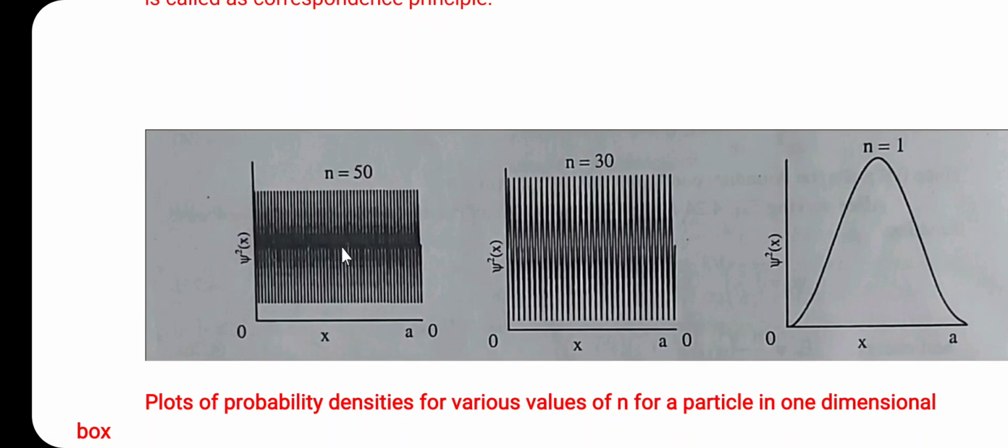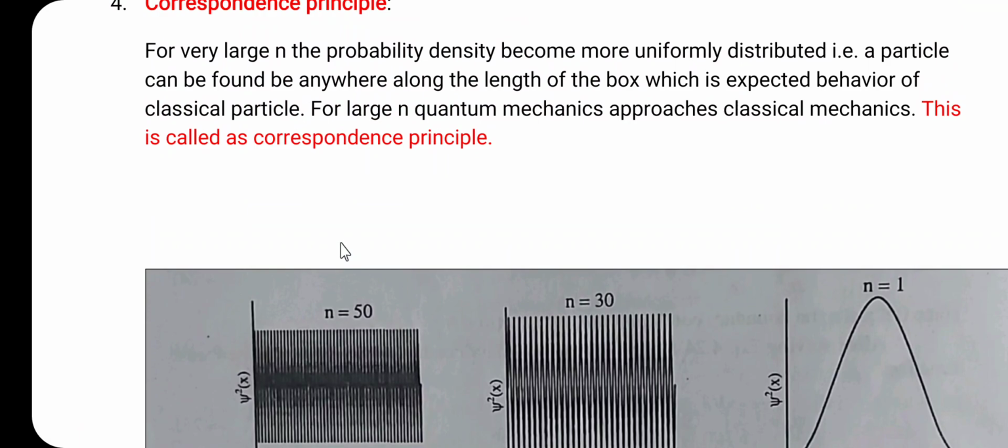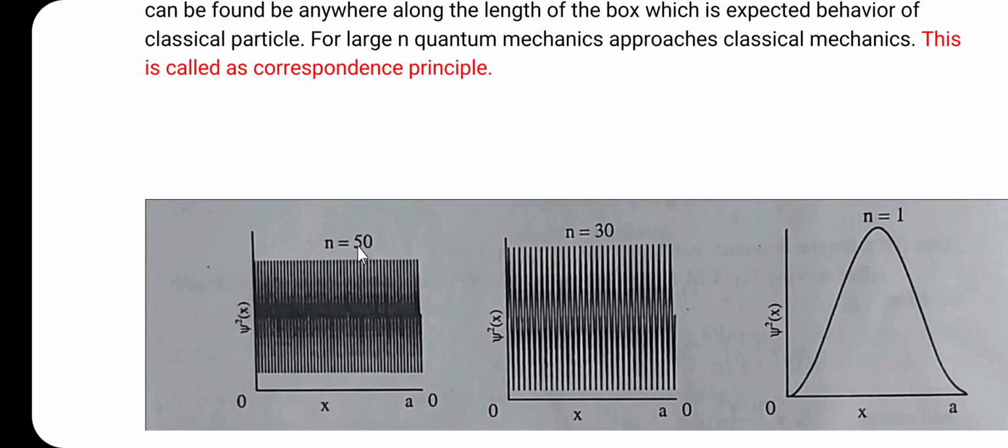Here the probability of finding the particle is throughout the length of the box, and at higher quantum numbers, quantum mechanics approaches classical mechanics. So here n is equal to 50. Instead of 50, if we consider 100 or 80, then the probability of finding the particle is throughout the length of the box, and this is called the correspondence principle.